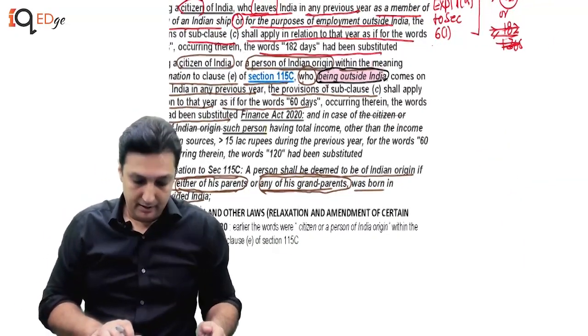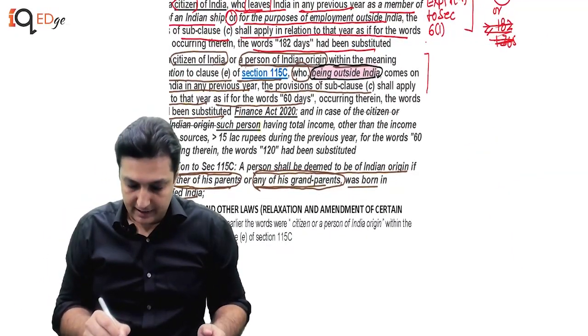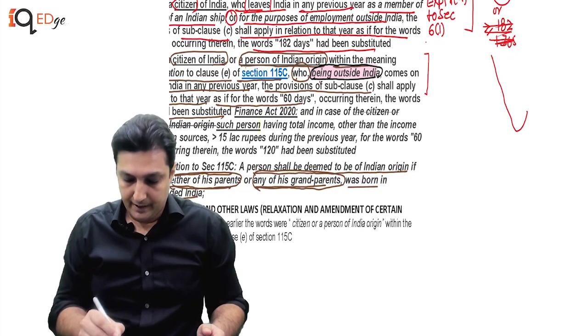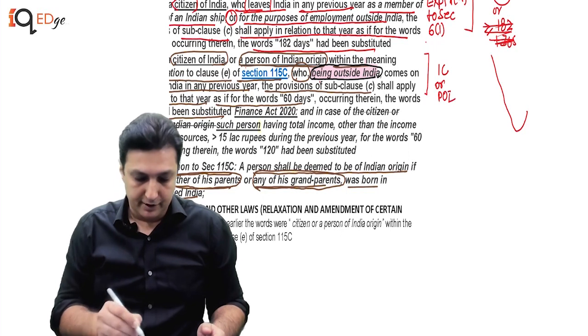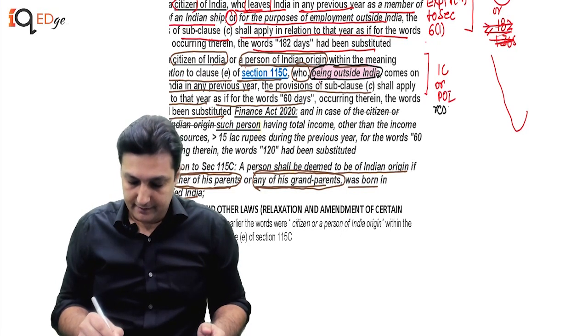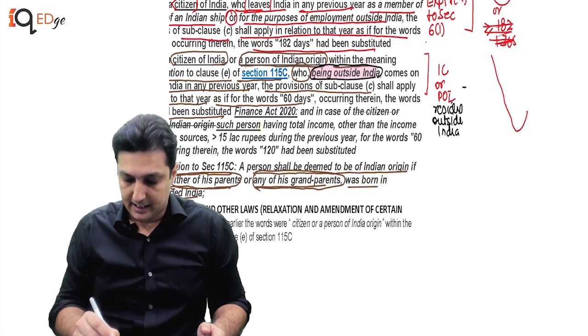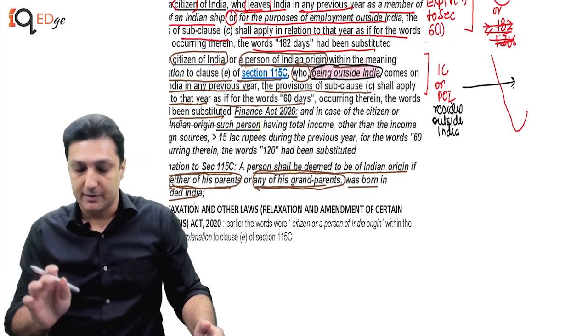Now, let's see what that means. That means for this guy, this is India. He's an Indian citizen or a person of Indian origin who resides outside India. And he comes to India during the previous year for any purpose.